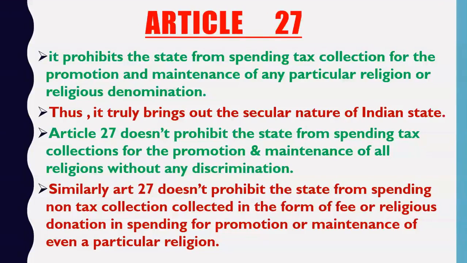Why? Because this money is collected as fees only from the Hindu religion. And government can do a similar practice with other religions also. So this was the meaning of the last point.